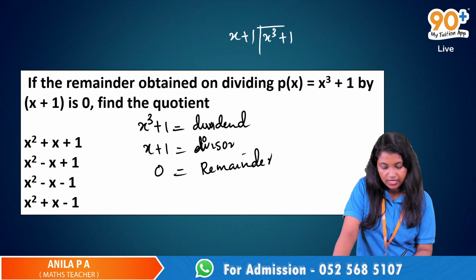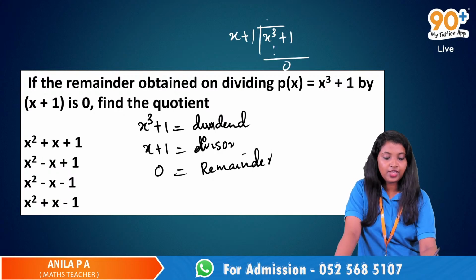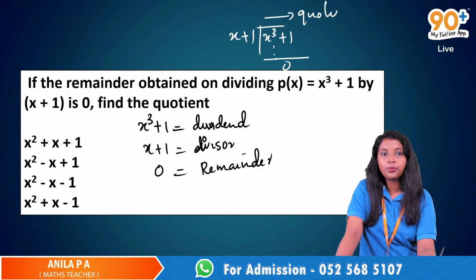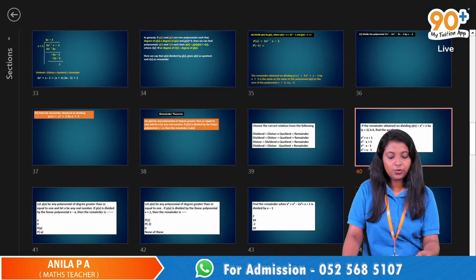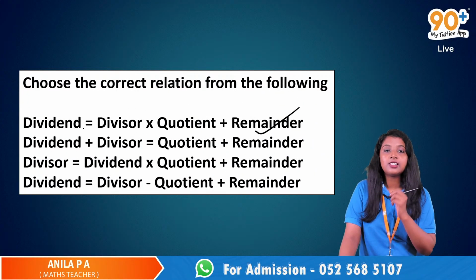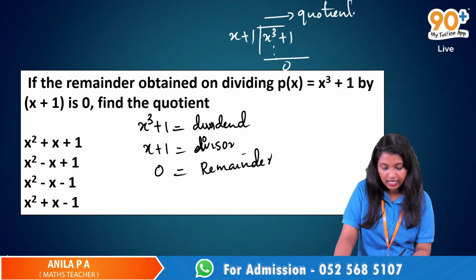0 is the remainder. After doing some steps, we got 0 as the remainder. We have to find the quotient. That is the question. And here we have the relation. See, in the first question, dividend is equal to divisor into quotient plus remainder. So we can write that here.